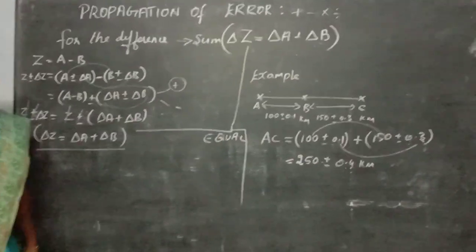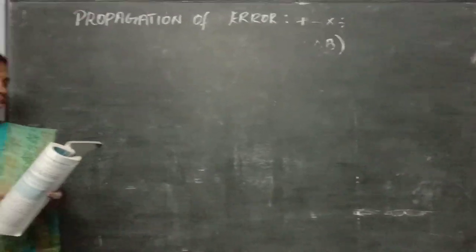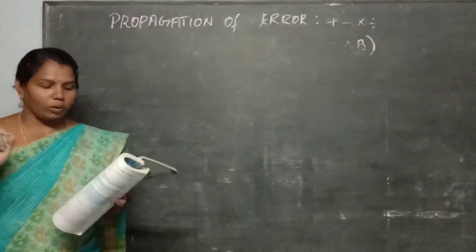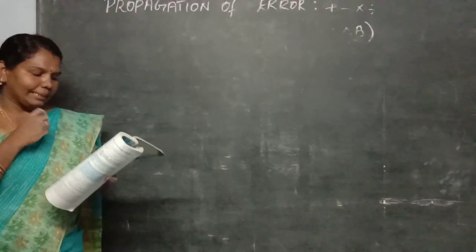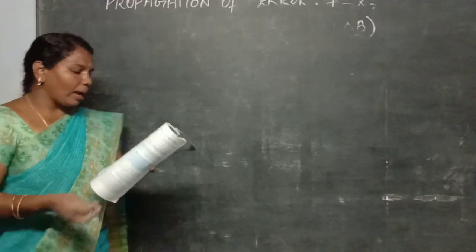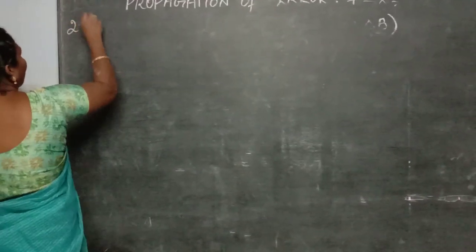Yes, see your book page number 26 and the examples there. See example 2.8. What is given in example 2.8?